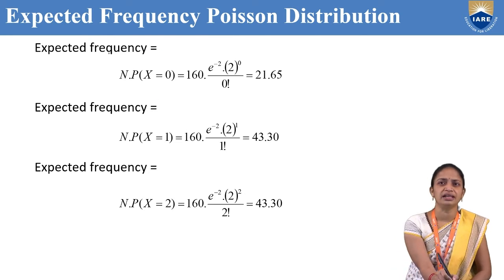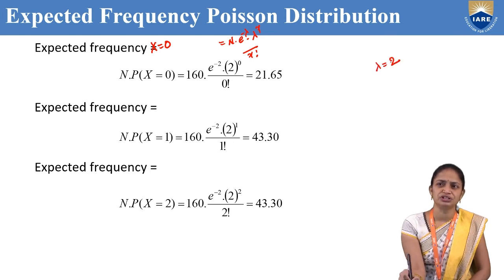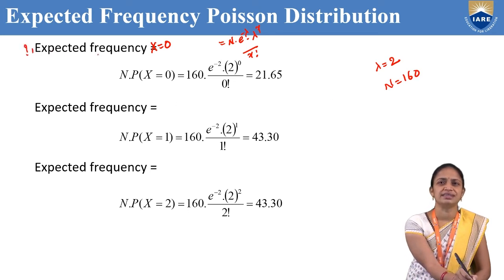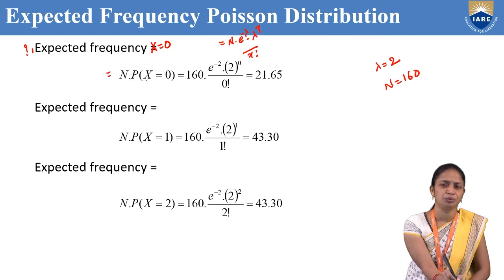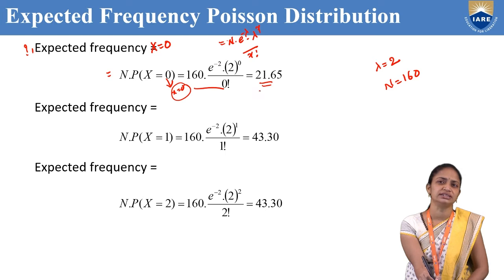Now we are finding the expected frequency for x equal to 0. What is the main formula? N into e power minus lambda, lambda power x by x factorial. We know that the lambda value is 2 and capital N value is 160. So the expected frequency for x equal to 0 is N into P of x equal to 0, that is 160 into e power minus 2, 2 power 0 by 0 factorial. After simplification, we get 21.65.